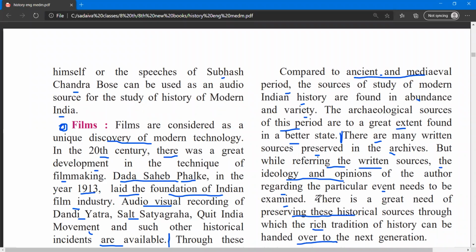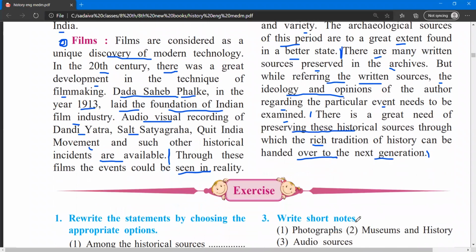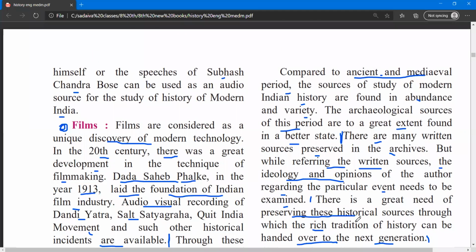So what they're saying is we have to preserve this because this is the rich tradition of our history, and we have to hand it over to our next generation in a good, better state. So that's why we have to preserve it. Okay, so this is what the lesson is about.